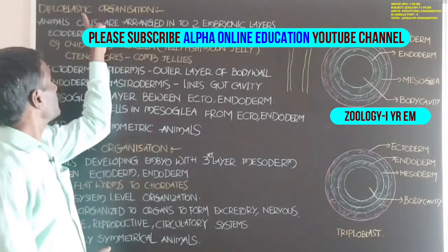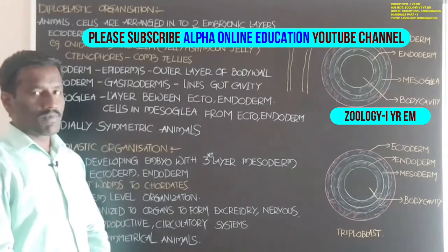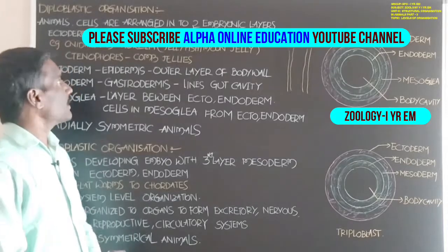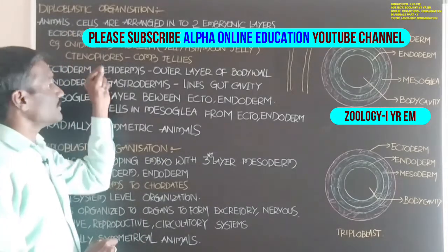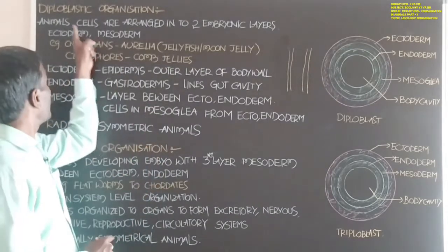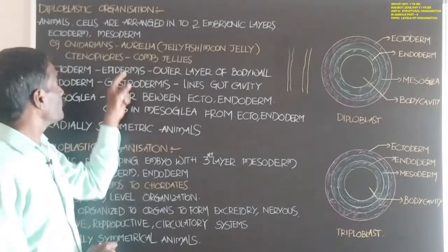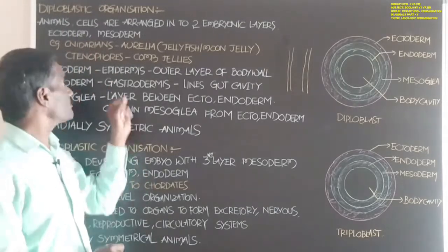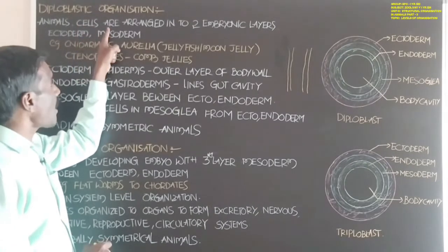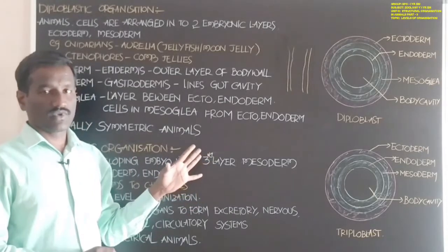Students, now let's discuss diploblastic organization. Diploblastic organization is present in some animals. Animals which show diploblastic organization, it is one of the body plans, a level of body organization. In these animals, cells are arranged into two embryonic layers.